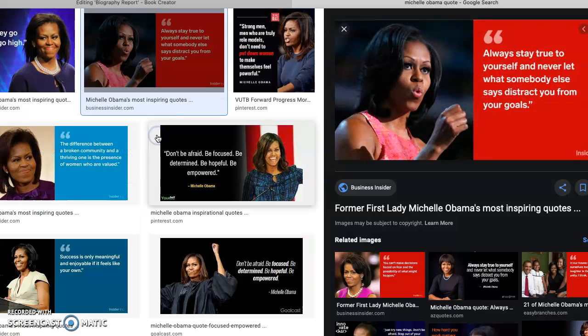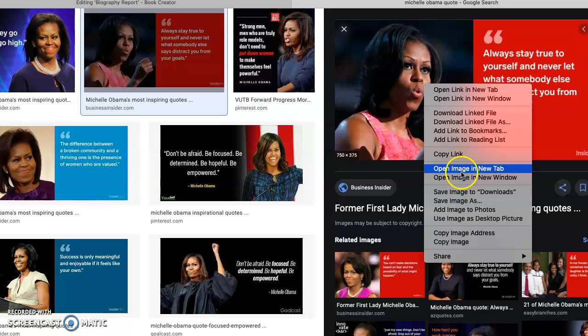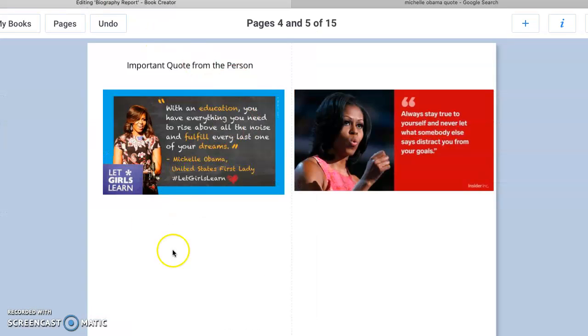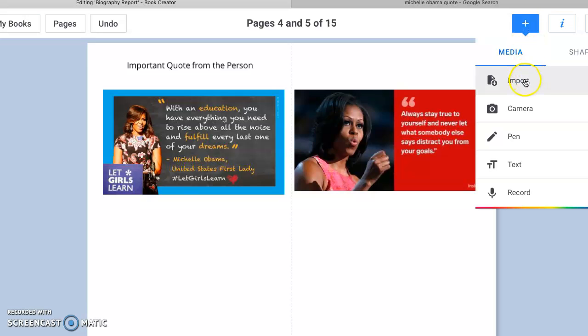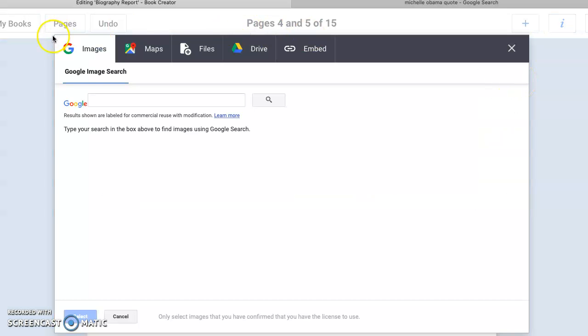So I found this quote that I really liked from her, and the way that you can save this so you can put it into your story is you're going to right click and you're going to come up with a couple of choices, and one of them is going to say save image as. So you're going to click it and save the picture to your computer. Then you're going to come back to your biography on Book Creator. You're going to click the plus sign again and you're going to click import. But this time, instead of doing a Google image search, you're actually going to click over here and click add files.